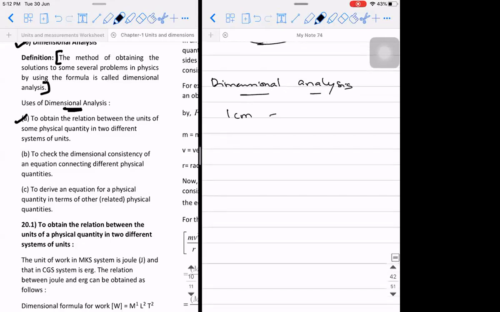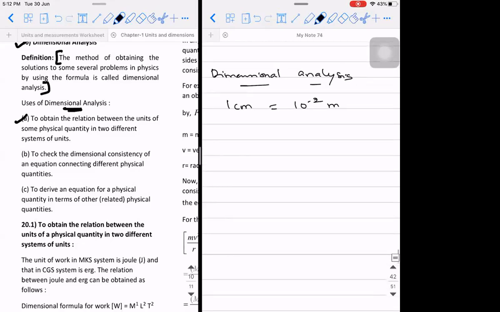So 1 centimeter is equal to 10 power minus 2 meter. Yeah, 1 meter is going to be 100 centimeter, right? So you're going to write it like this. You're able to understand? So centimeter is going to be the CGS unit, meter is going to be the SI unit.